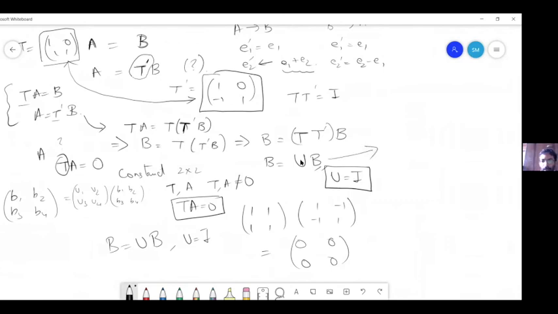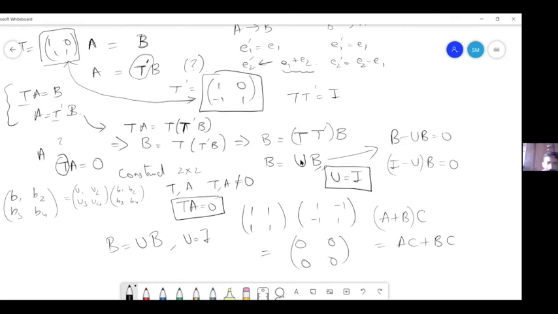So B is equal to UB. So B minus UB is 0, right? And can I write this as I minus U into B is 0? Okay. I'm not sure about this. So if I have two matrices A and B and I multiply with C, can I write it as AC plus BC? This is one thing which we need to verify. This is whether the distributive property holds for matrices or not. It is not so clear.